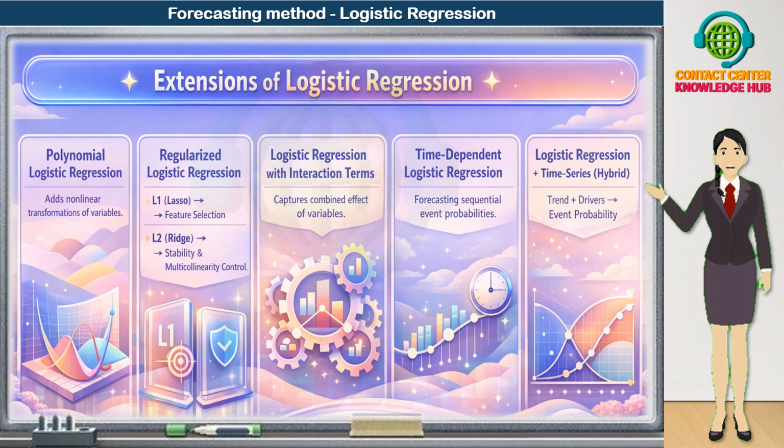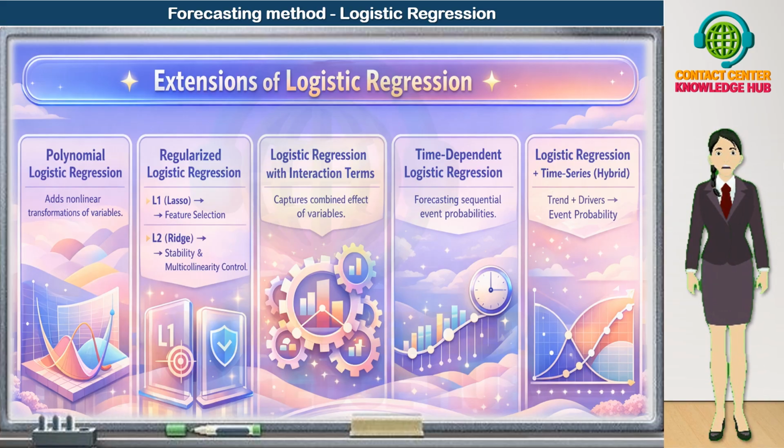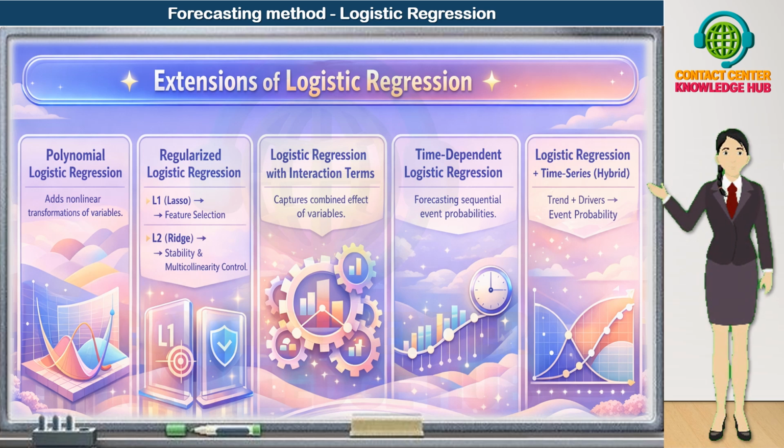Fifth, logistic regression plus time series, hybrid models. In forecasting, we often want both trend over time and drivers like behavior, campaigns, or pricing.